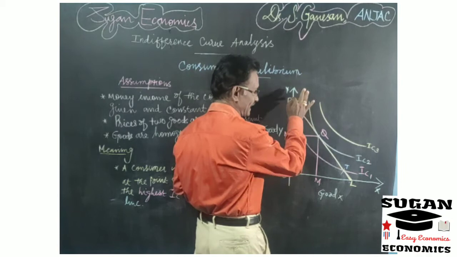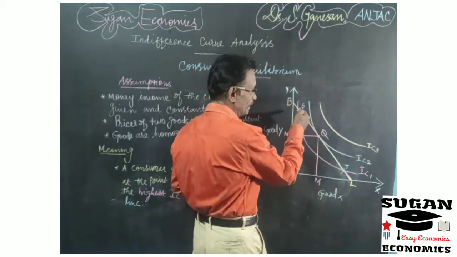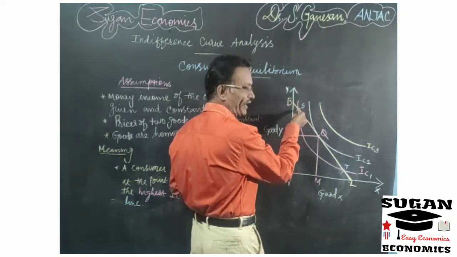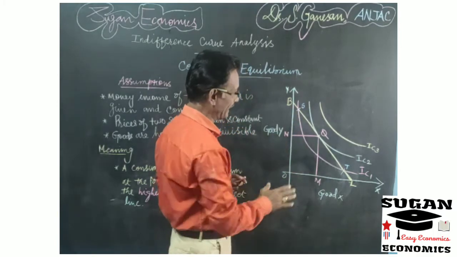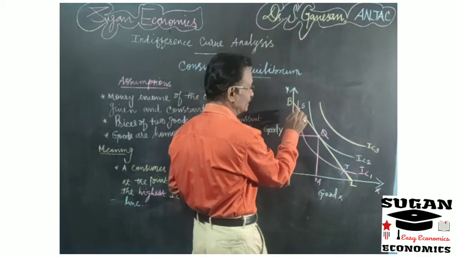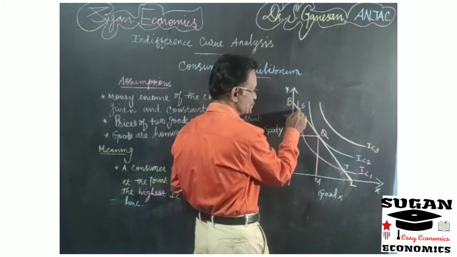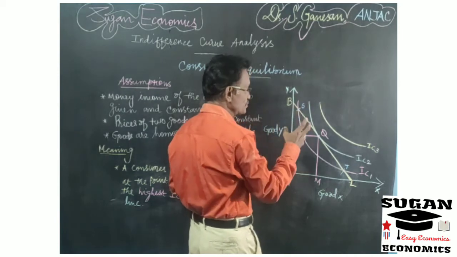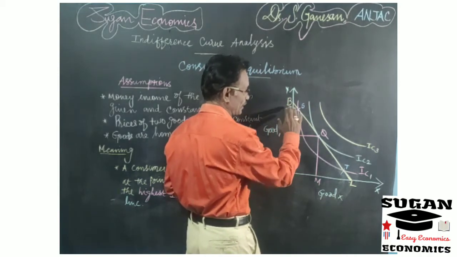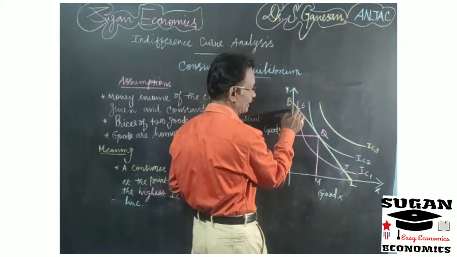Even though point S lies on the budget line, it is not the tangent point, it is an intersection point. So we have to take only the tangent point, not the intersection point. So here it is not possible for the consumer to attain the maximum level of satisfaction at point S, but the amount spent or the cost of purchasing the combination of both commodities is equal at point S as well